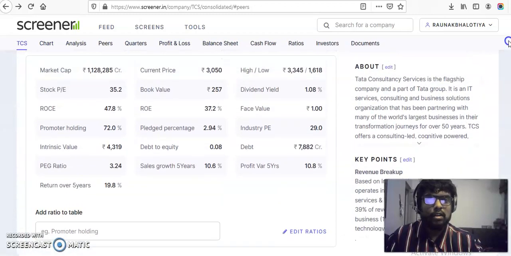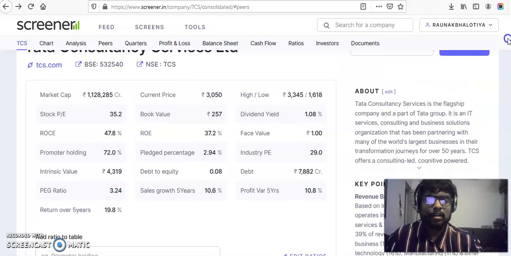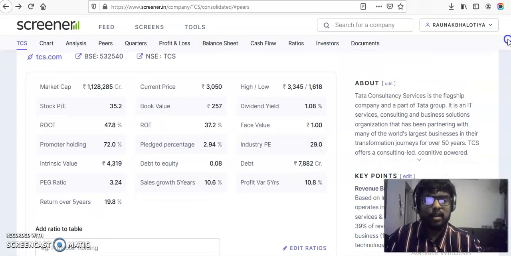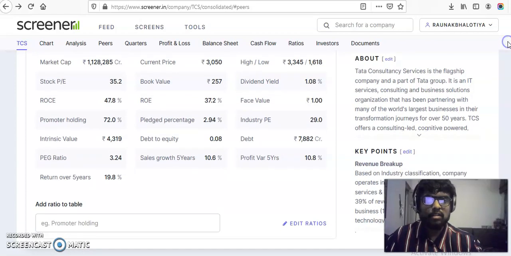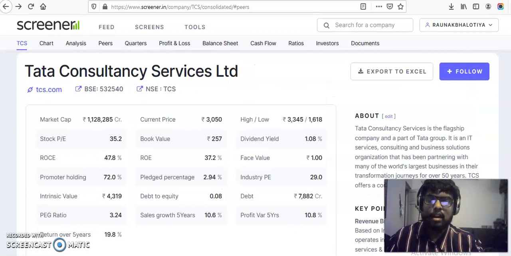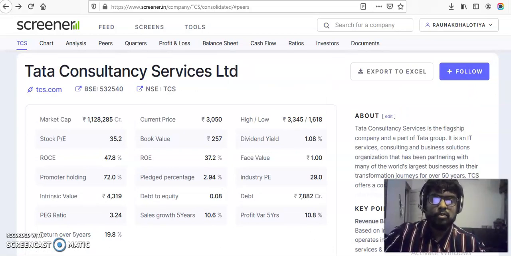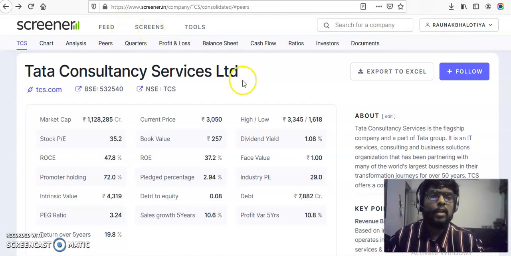Also, if you want to search more about the company, you can go to the company's website. You can see Moneycontrol for the company's current valuations. This section talks about the company and the key points regarding it. And in further videos, we will see how to pick the best stocks in the industry and how to pick stocks which can give us multi-bagger returns through the screener tool they have.